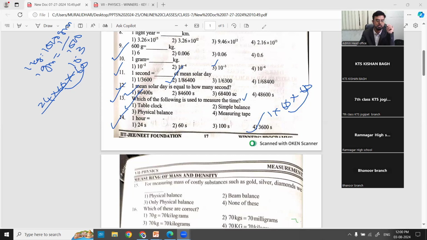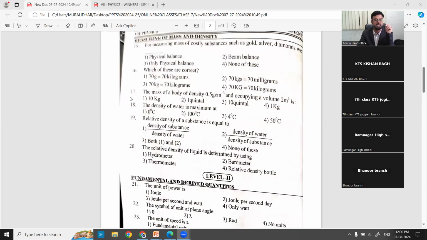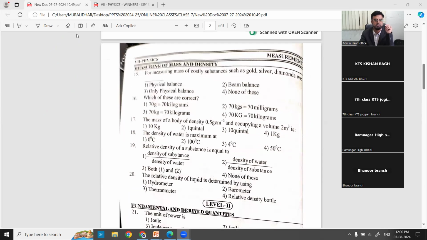So that is about question number 14. Can we move to the next one? We'll move to the next page. Some clarity is not there, but still it is visible. Question number 15. What is question number 15?